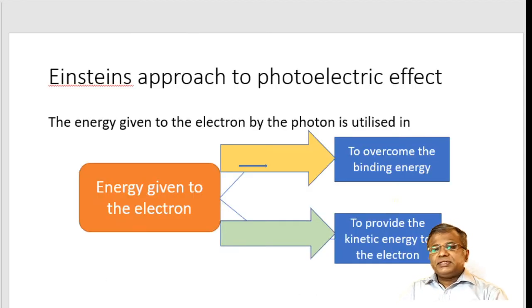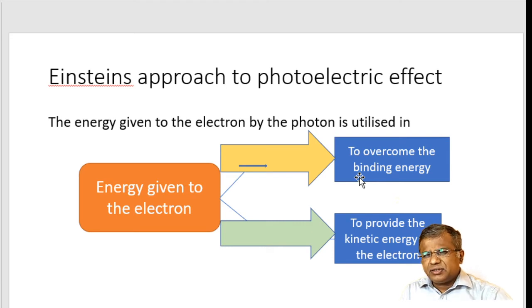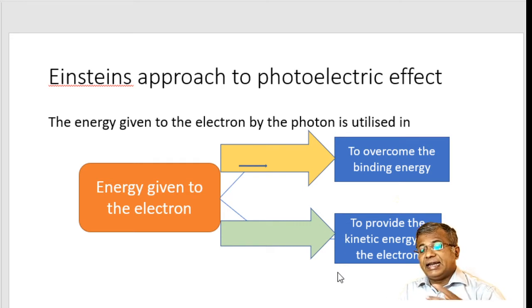So if I come back to this particular diagram over here, whenever a photon comes and hits, the electron gains the energy. What does it do with the energy? The energy is utilized in two ways. First is to overcome the binding energy, so the electron gets knocked out from the ion, and the remaining energy is its kinetic energy, which gives its velocity.